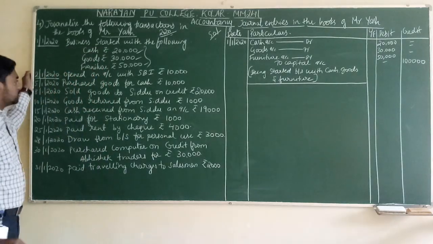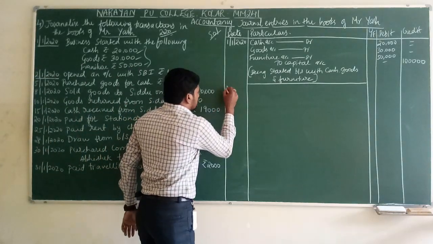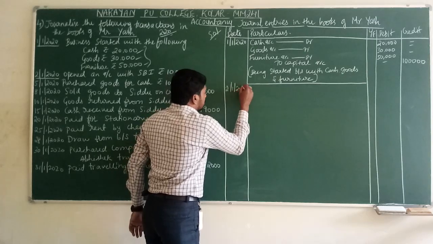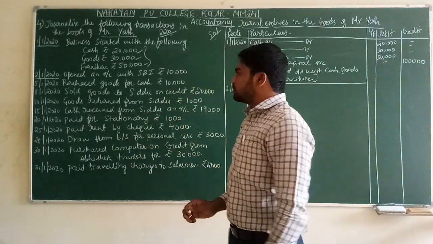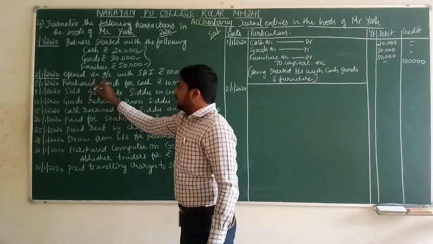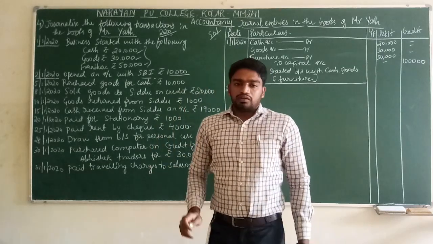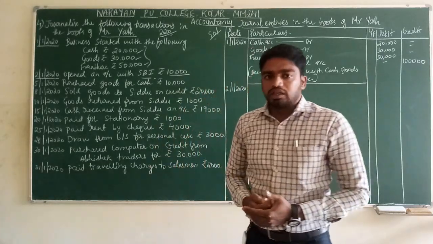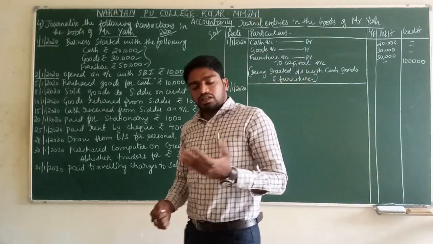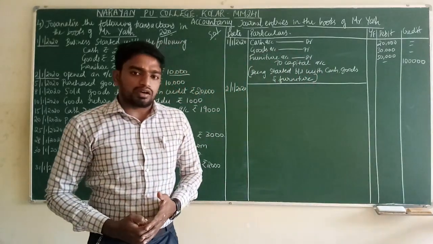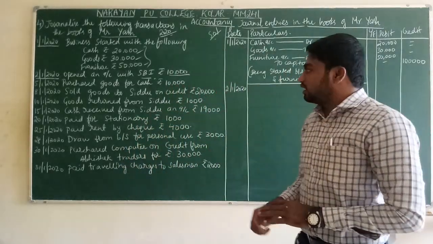What is the date? 2/1/2020. Write down the date in the date column. Let us see what is the transaction he is doing in his business. Open an account with SBI, rupees 10,000. Where is he opening the account? He is opening the account in SBI Bank. What is the full form of SBI? State Bank of India. SBI is nothing but State Bank of India.